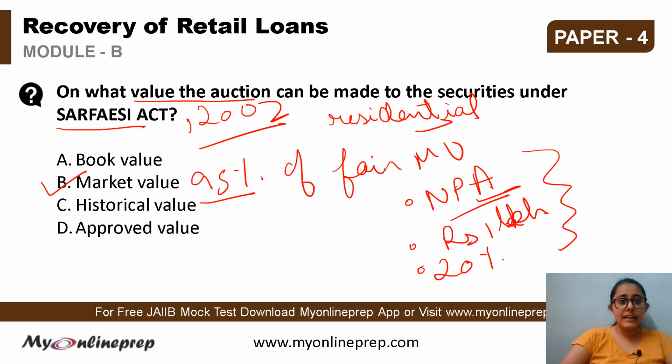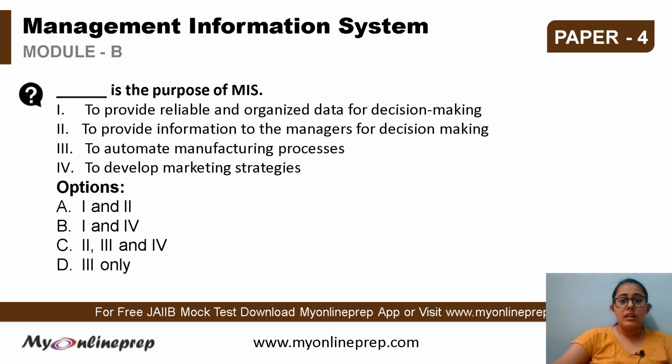Okay, next question. Now we have questions from the next chapter, that is the management information system. This is a very easy chapter. If you can revise it, then the questions here can be easily solved and you can score well. So let us see the first question from this chapter. First question is, dash is the purpose of MIS. It is a very direct question.